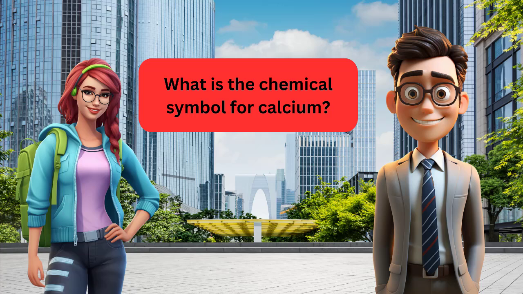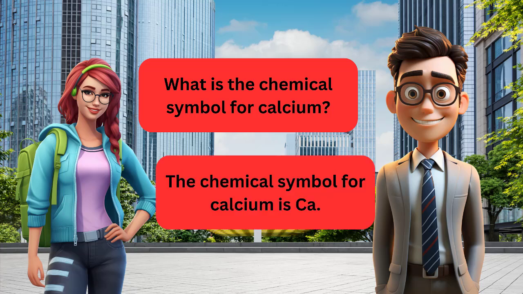What is the chemical symbol for calcium? The chemical symbol for calcium is Ca. What is the chemical symbol for calcium? The chemical symbol for calcium is Ca.